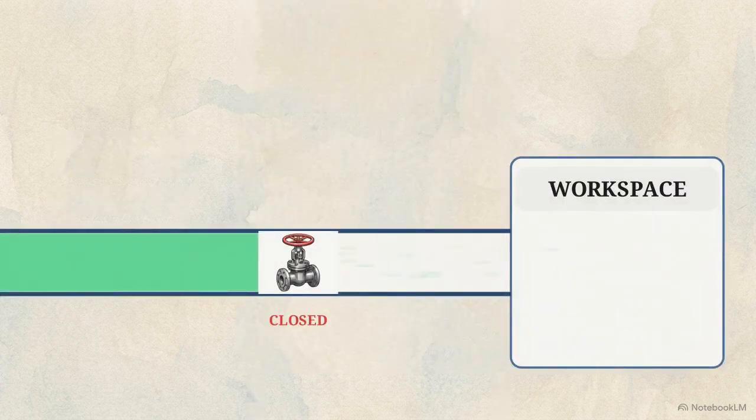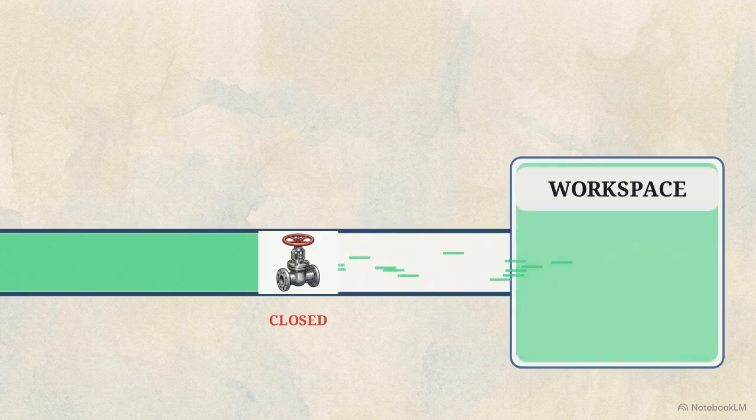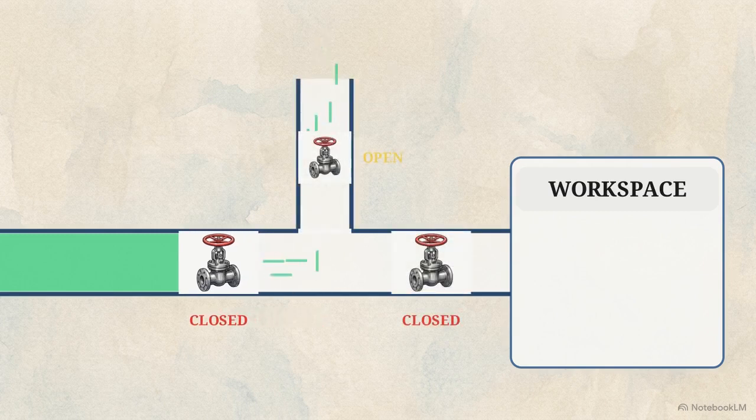Relying on a single closed valve is a fatal error. High-pressure lines suffer bleed-through, filling the workspace with toxic gas. The solution is a double block and bleed setup. 2 closed valves and an open bleeder vent leak safely away from the worker.